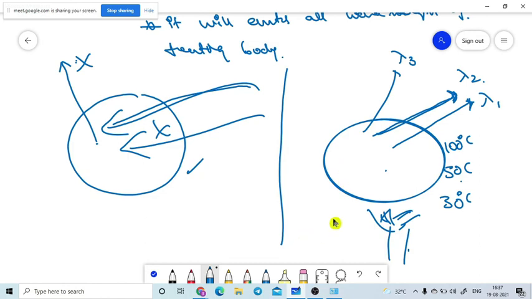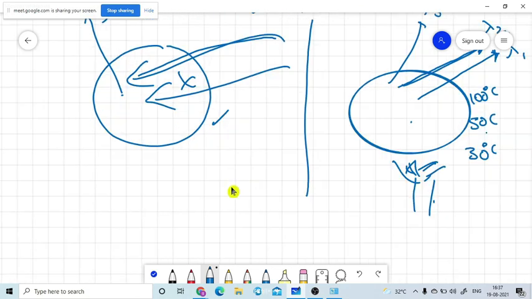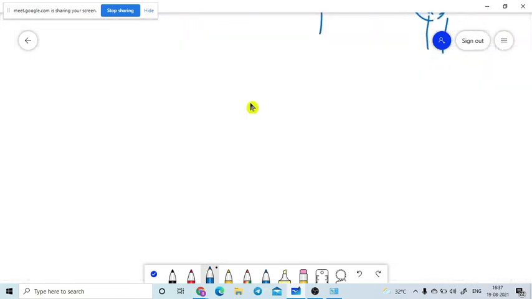Now once again I will take that one. The black body is absorbing 100% of the radiation which is incident on it. What is the absorptive power of the black body? 1. Yes, the absorptive power of the black body is 1. If the absorptive power is 1, what are the transmittance value and the reflectance value? 0, 0, 0.